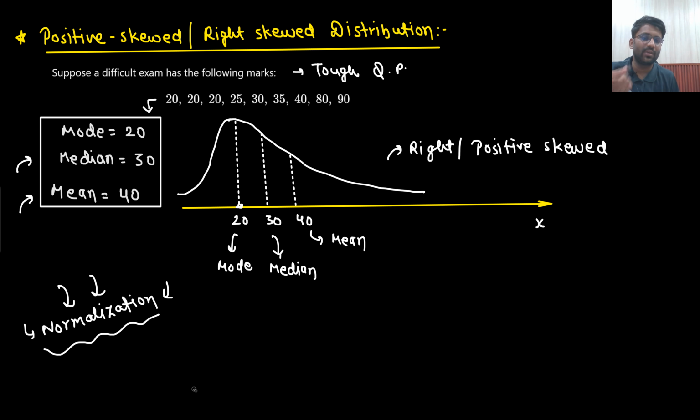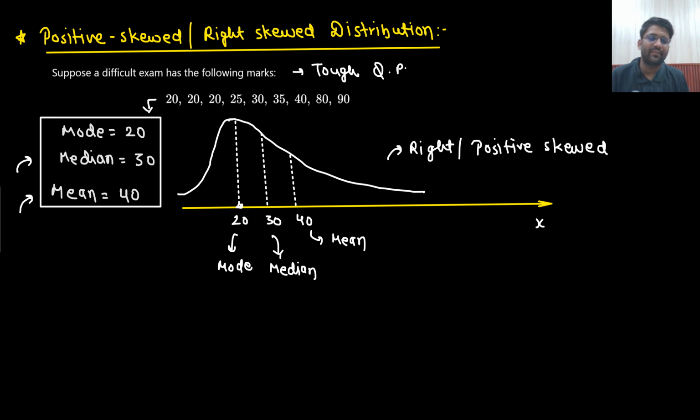And this normalization I talked about, but I don't know whether in normalization they care about mean or median. CSE guys would know, but I never studied about normalization in GATE examination. Hopefully next year in EC we will see that there will be 2 shifts. So if there are 2 shifts, then there will be normalization as well. So in normalization, hopefully I guess median will be the matter of concern, not the mean. Okay. So just one thing I wanted to tell. Along with that, we will make a trick as well based on this later on, in this lecture only. Okay. So this is the scenario.